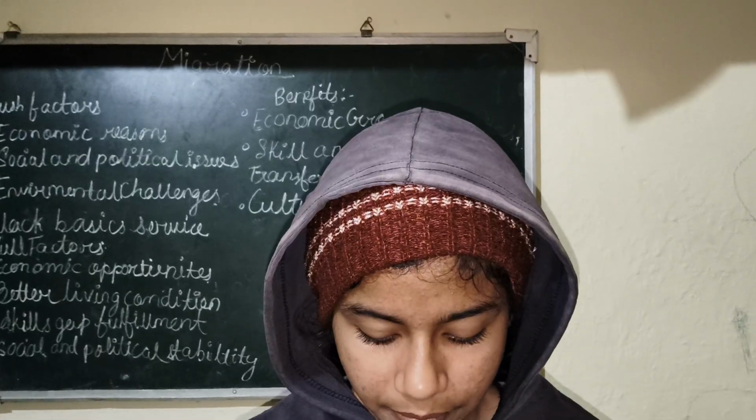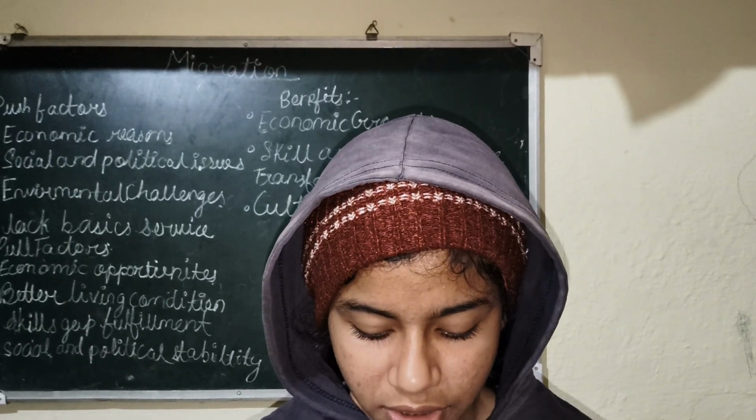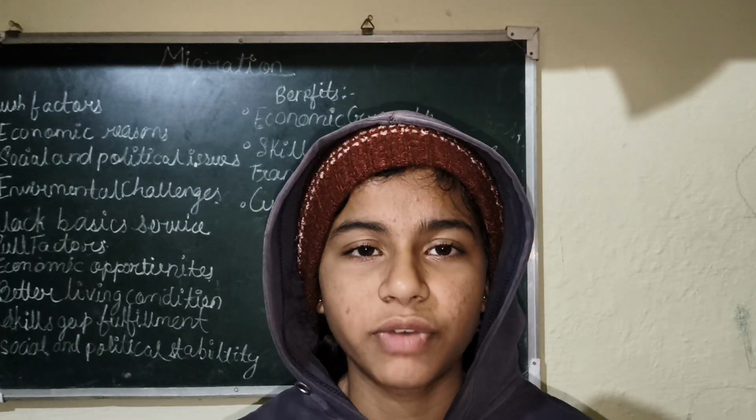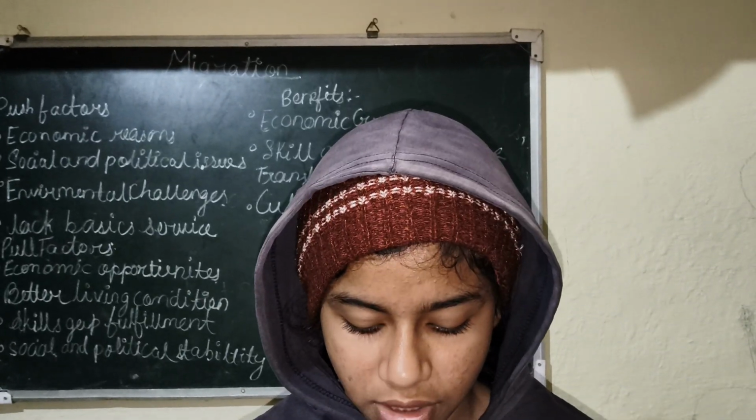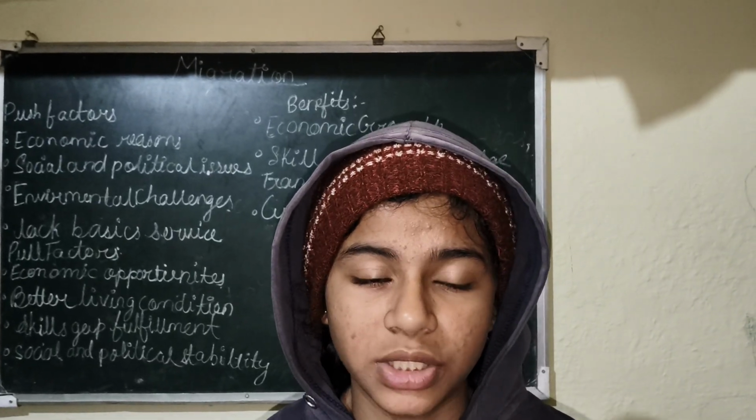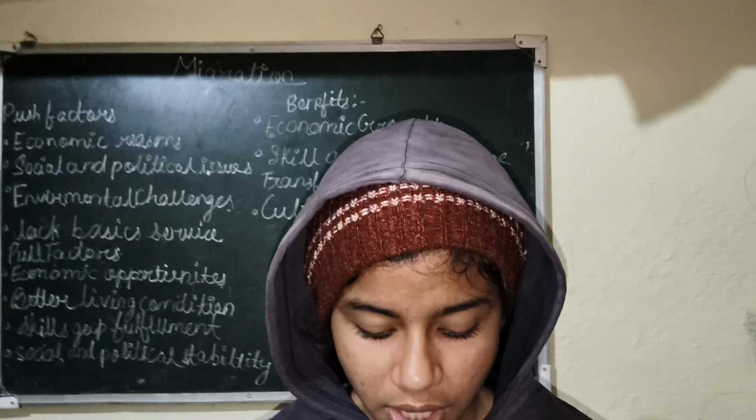Then, fourth: name three modes of artificial vegetative propagation. The first is grafting. The second mode is layering, and the third is tissue culture. Then, what is entomophily? Entomophily is a process in which pollination takes place through the agent of insects.